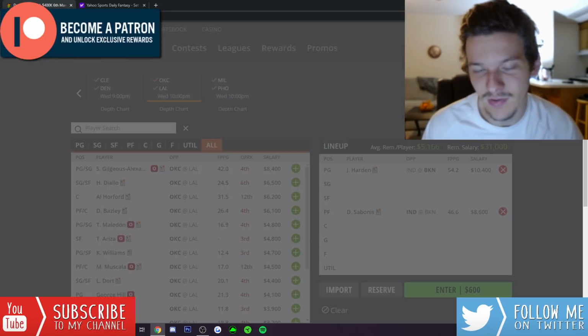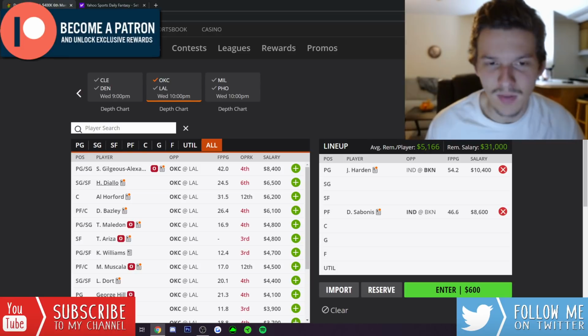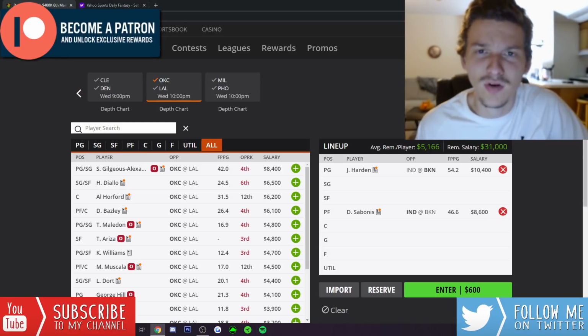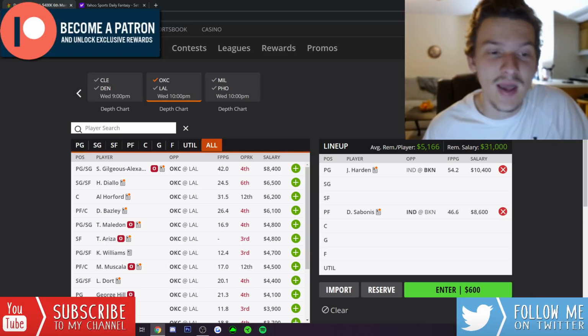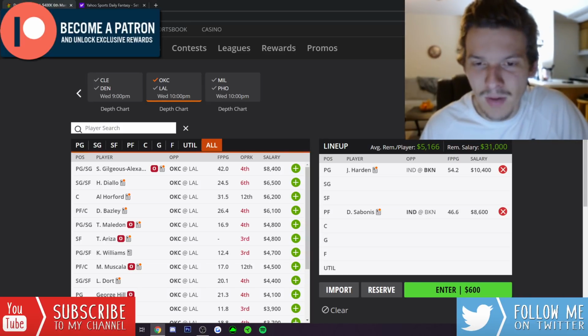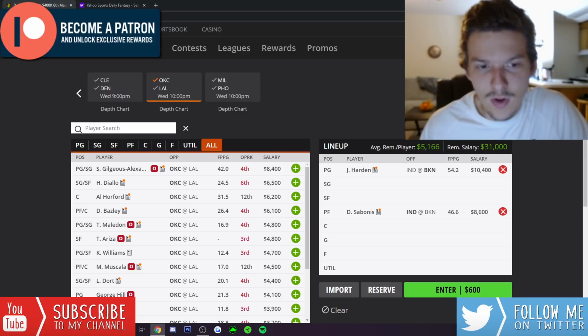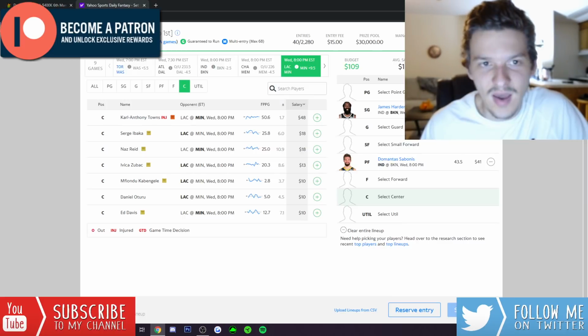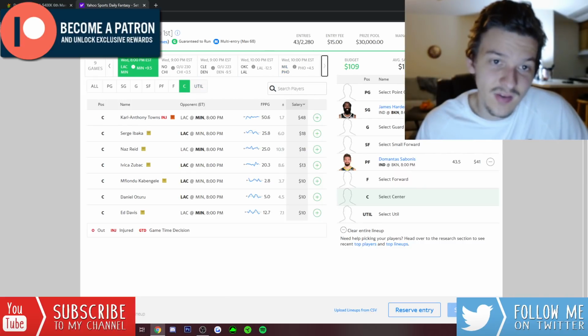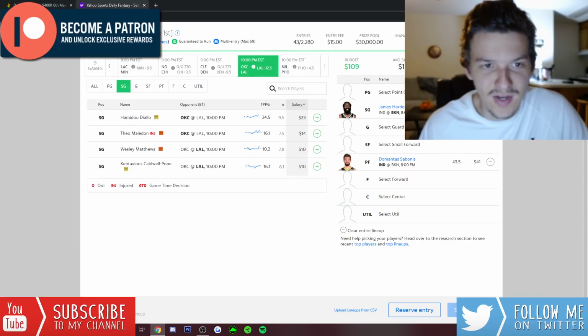I like him a lot on this slate, and I don't know how willing people are going to be to pay this price tag for him. I don't think he's going to be that popular at $6,500, but the upside is definitely there with no SGA, with no Maledon, with Diallo starting at point guard. He's got 45, 50-point upside. So I like him a lot on both sides. I think he is honestly a little bit too cheap. He just has so much upside in this offense right now.